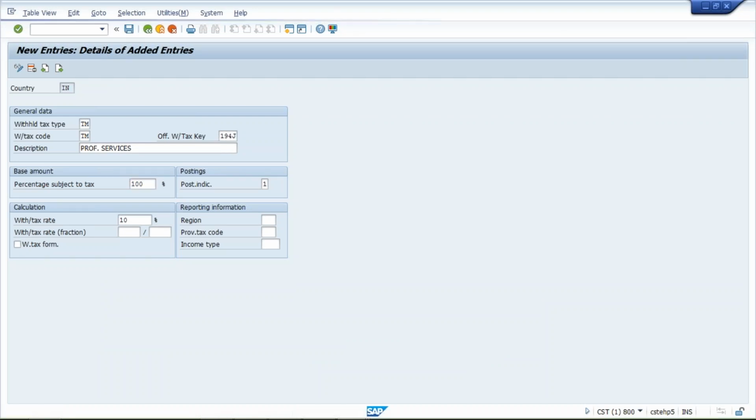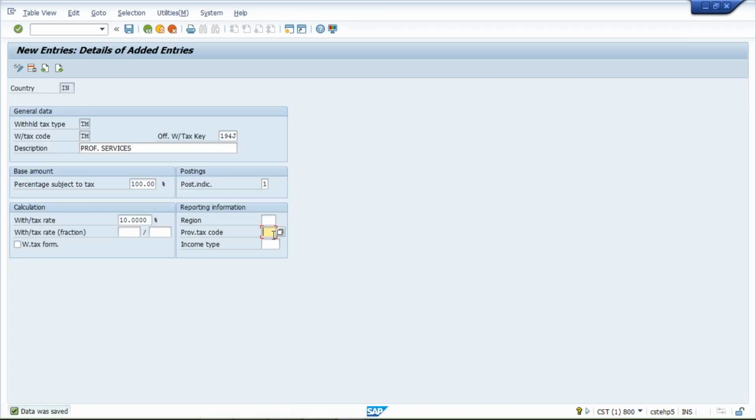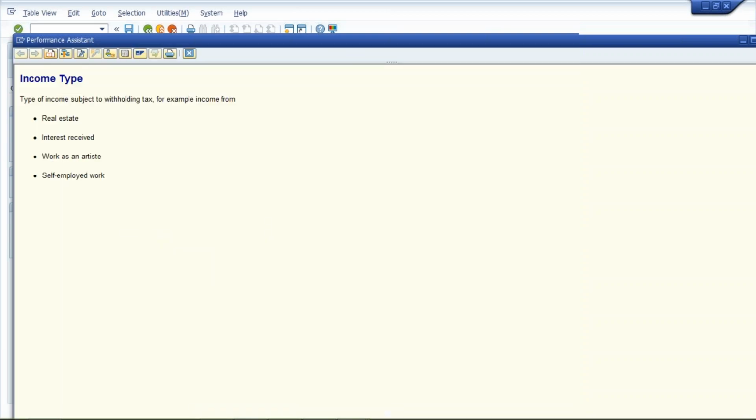Save it. And guys, see, there are lots of fields and so many things will come. It doesn't mean that we are going to touch each and everything. If you have any doubt, if you want to know certain things, if you are curious, you can keep your cursor on that field, and then if you press the F1 button, what will happen? The system is going to give you certain details, like income type. What is the use of income type? Some 2-3 line explanations will be there.